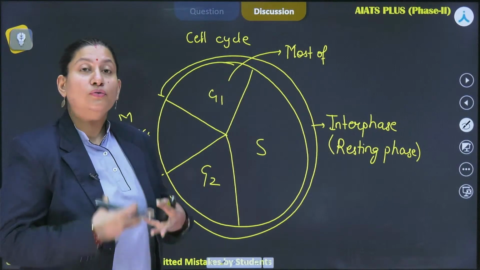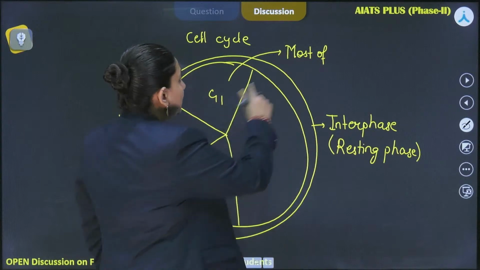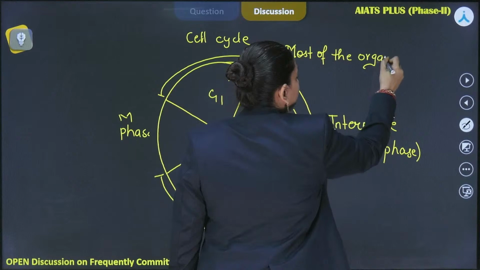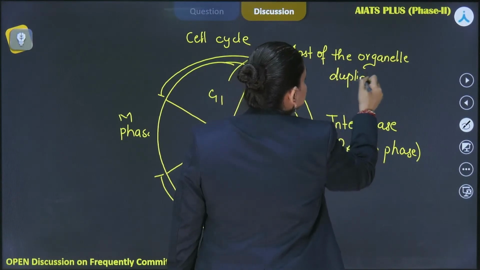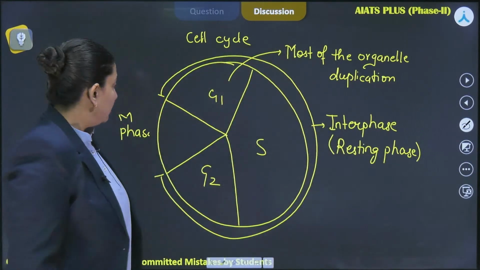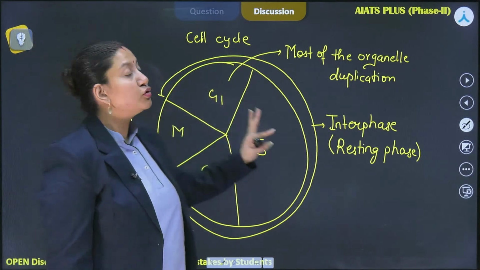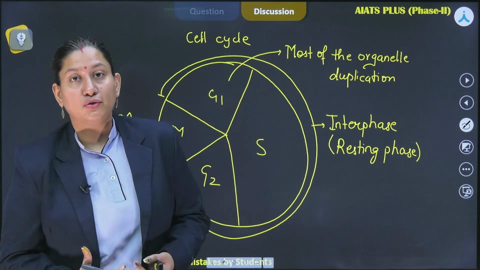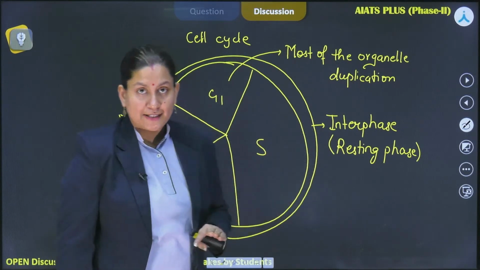So don't skip the lines of NCERT, because that's how the questions are framed. We can call this phase the post-mitotic phase as well, because it occurs after the M phase. Over here RNA is synthesized, and certain proteins are also synthesized, those proteins which are required for the very next phase, that's S phase.